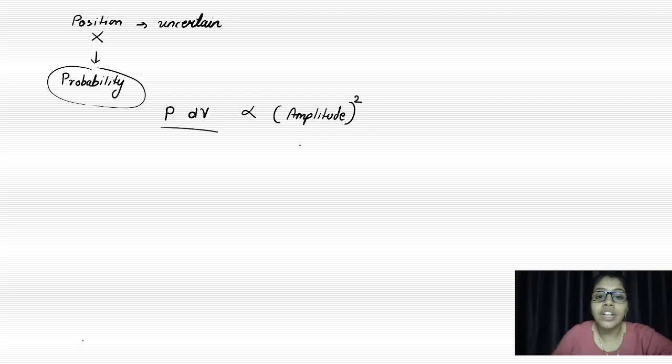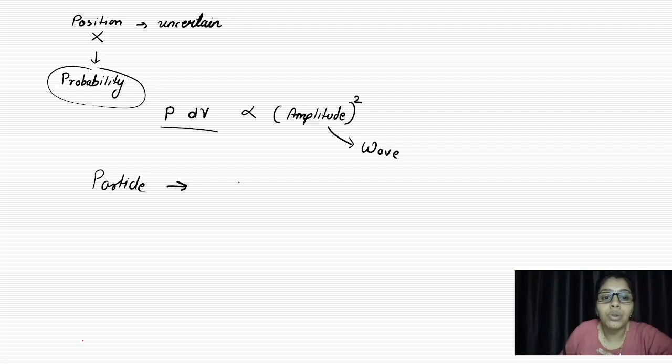This relation tells us that this probability is directly related to amplitude, which is a property of a wave, right? So indirectly this tells us that in order to find the probability of the particle, we need the particle to exhibit or behave like a wave. So it should exhibit a wave nature.